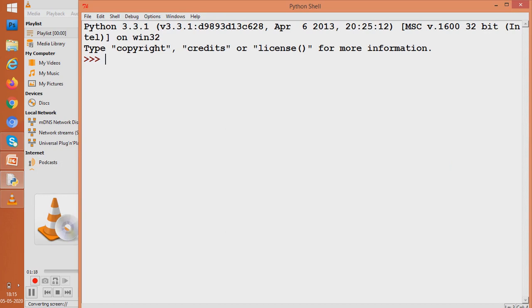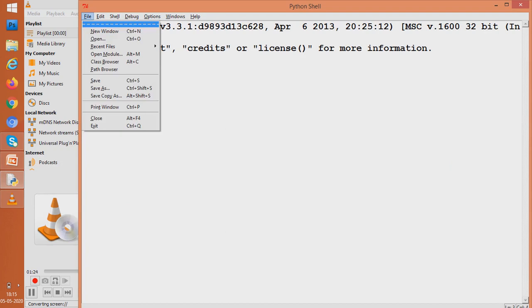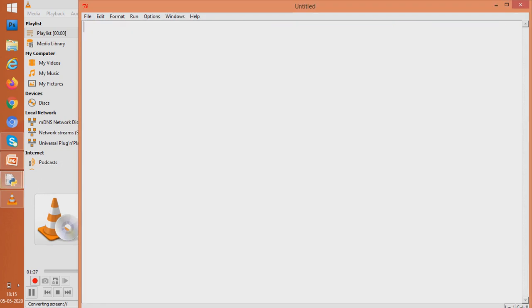So we are in the Python shell and we want to write a very simple program of class 11th. We will take two numbers from the user and display the sum, the difference, the product and the quotient of these two numbers. So let us see.